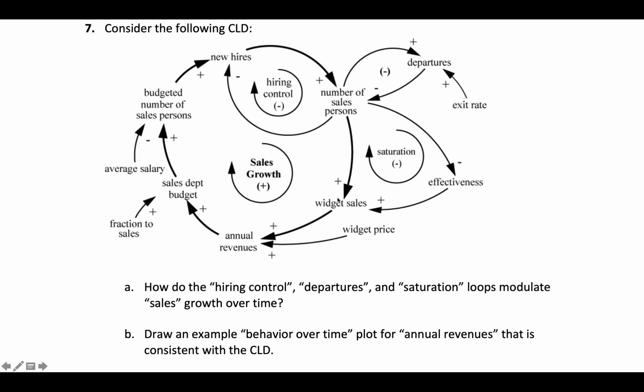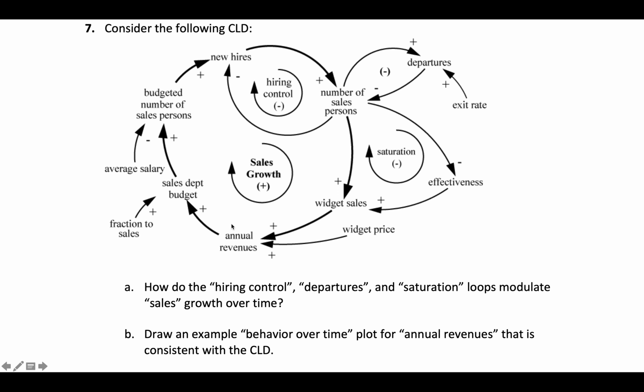So we can see all these things that participate in sales growth, like widget sales, annual revenues, and so on. So long as this loop is running, then widget sales will be increasing, and revenues will be increasing, and the sales department budget will be increasing, and the budget number of new people will be increasing, and so on and so forth. And so this giant loop here is going to keep growing and growing and growing, but then these loops interact with it. Then the other thing, draw an example of the behavior over time plot for annual revenues.